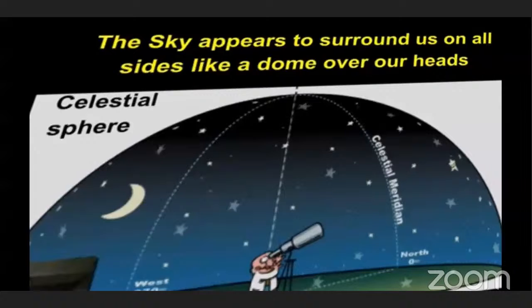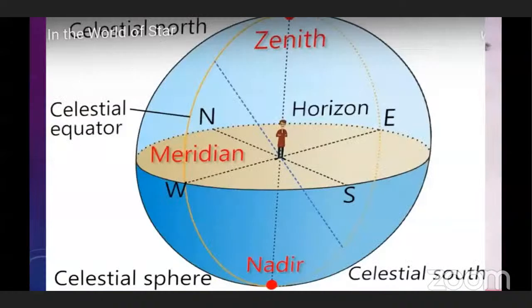If we stand in an open place, the sky appears to surround us on all sides like a dome over our heads. We can see it like this.